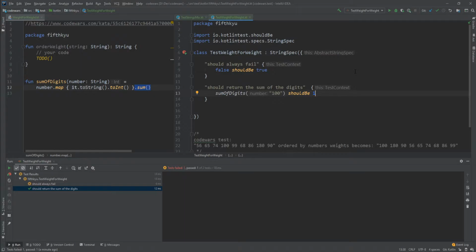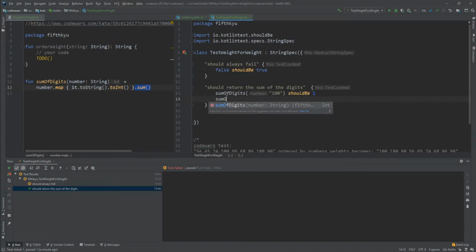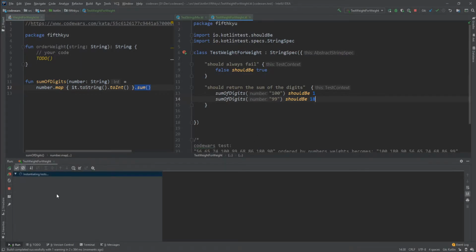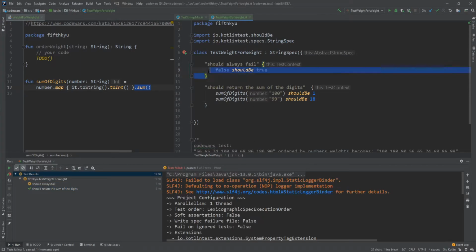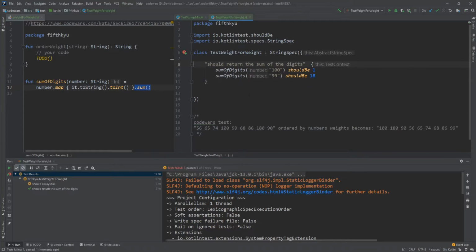We can have a couple more just to try it out. Sum of digits of, for example, 99 should be 18. Let's check it out. Should still work. Can remove the first test. Okay, so now we can get the actual sum of the digits.